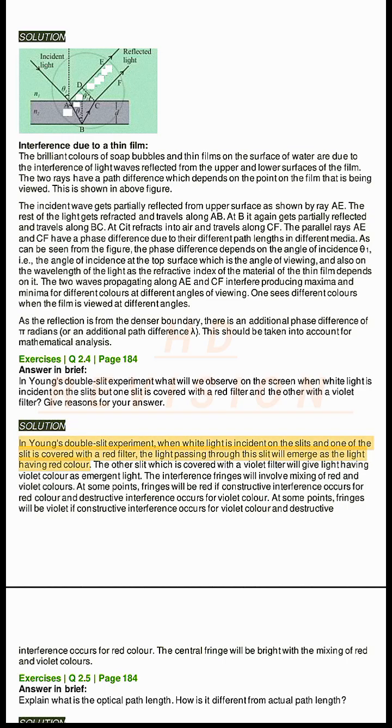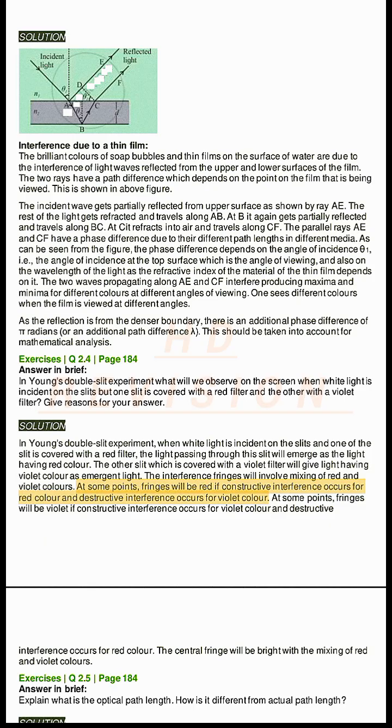Solution. In Young's double slit experiment, when white light is incident on the slits and one of the slits is covered with a red filter, the light passing through this slit will emerge as light having red color. The other slit, which is covered with a violet filter, will give light having violet color as emergent light. The interference fringes will involve mixing of red and violet colors.